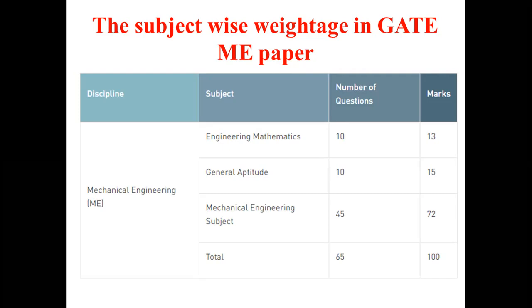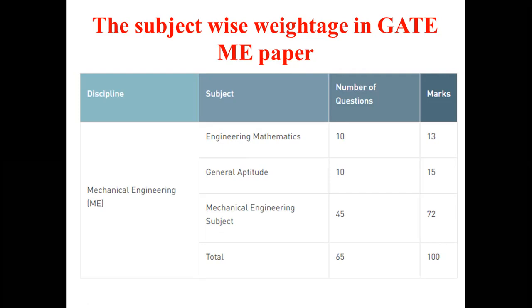So this is about the subject-wise weightage in the GATE mechanical engineering paper. Every year, in the month of February, they conduct the GATE examination. Here we have totally three subjects. The first one is engineering mathematics. Totally 10 questions will be asked from this particular subject and the total mark is 13 marks.